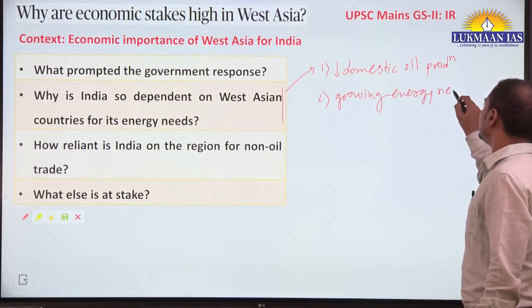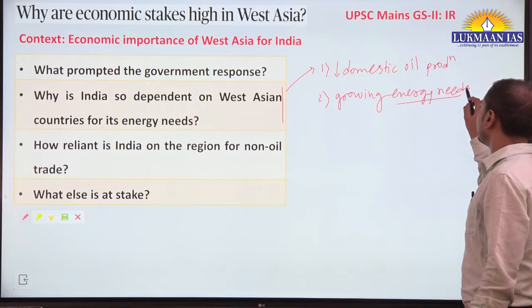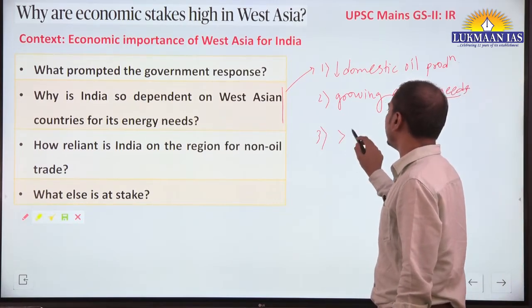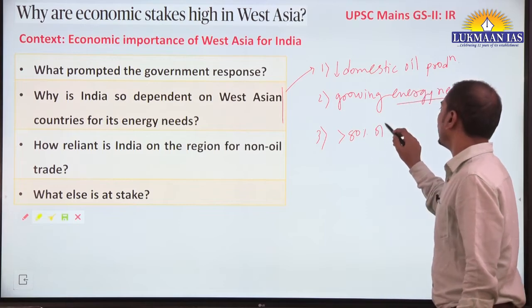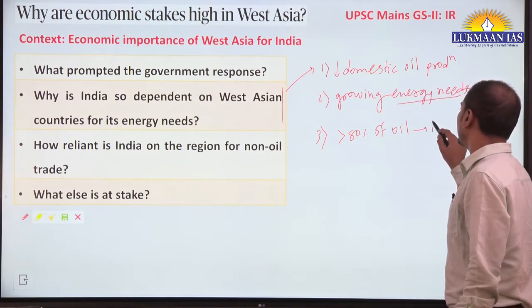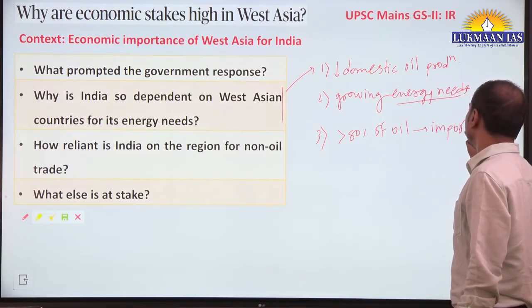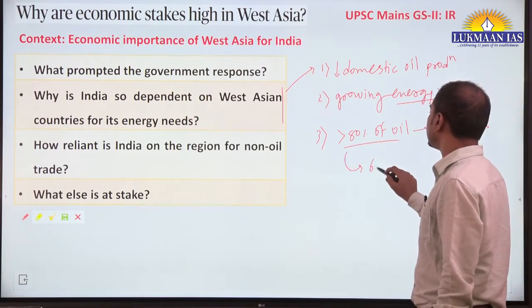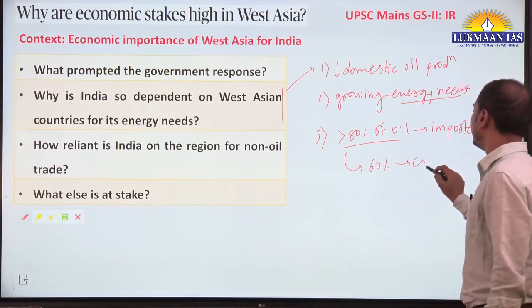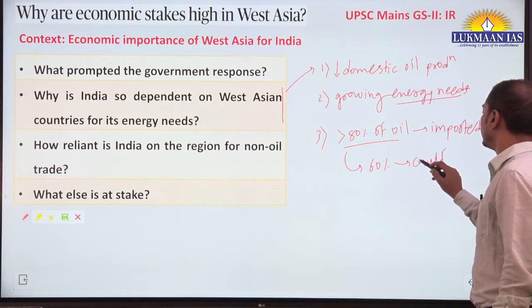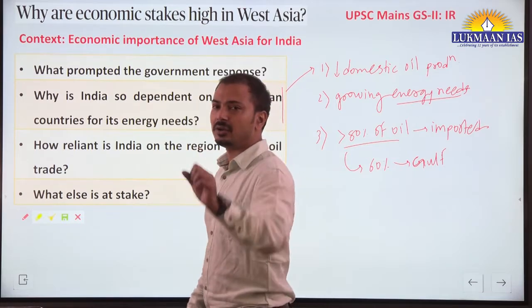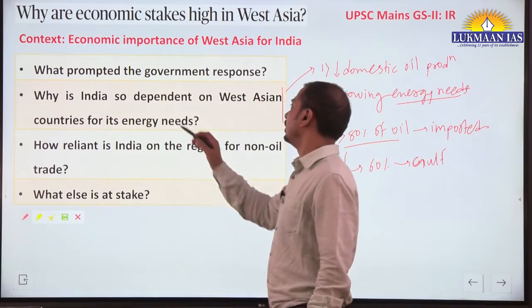So to ensure energy security, we are focusing on imports. More than 80% of oil is imported into India, and out of this 60% is from Gulf countries. So that's why we are more dependent on these countries in terms of oil.